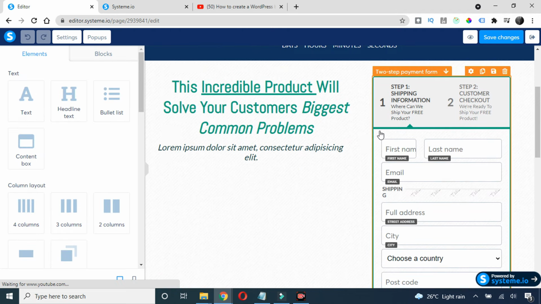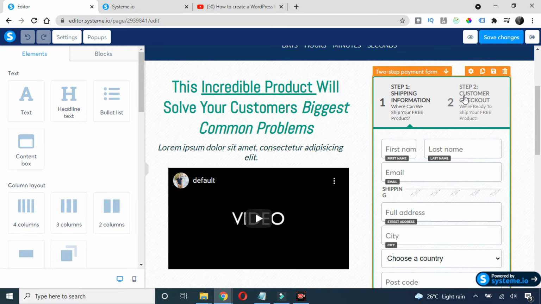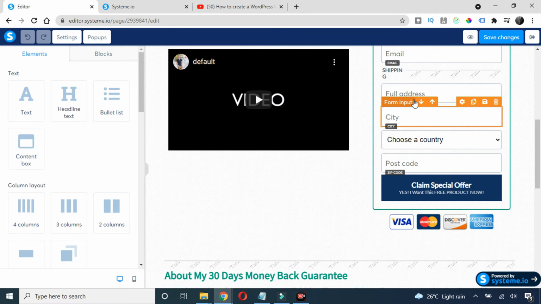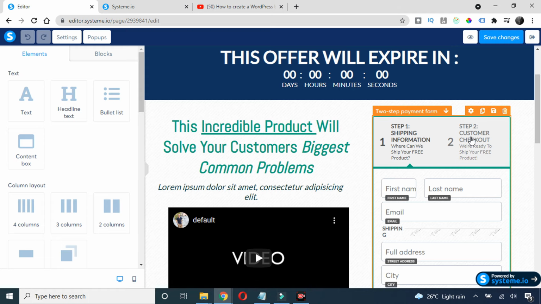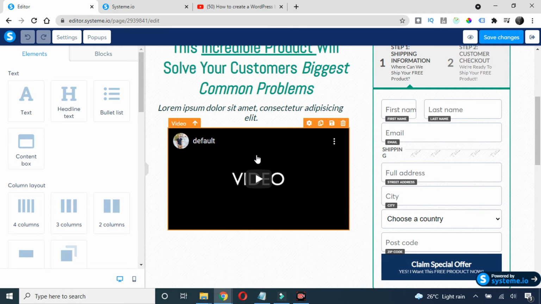So here you can see how professional this page looks. Okay, it has two options here. One is all the details, and the second will be the payment option here. So just scroll down, you can add some introduction video or some explanatory video here as well.